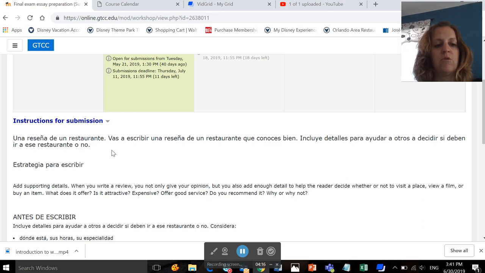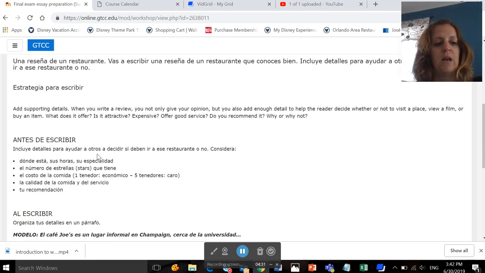It says, una reseña de un restaurante. Vas a escribir una reseña de un restaurante que conoces bien. Incluye detalles para ayudar a otros a decidir si deben ir a este restaurante o no. So you're basically giving a review of a restaurant.